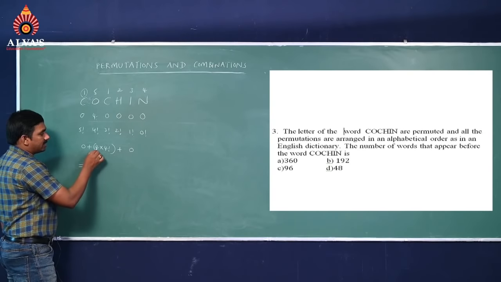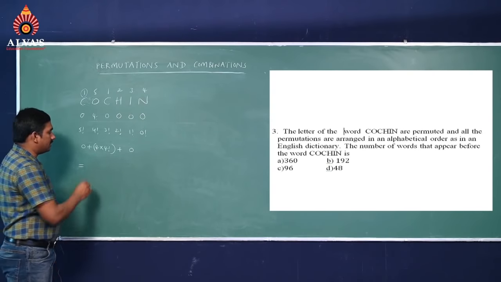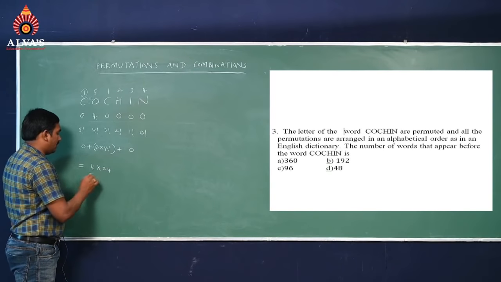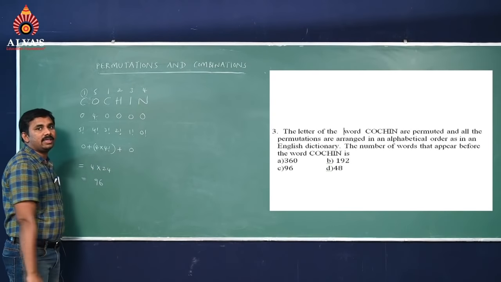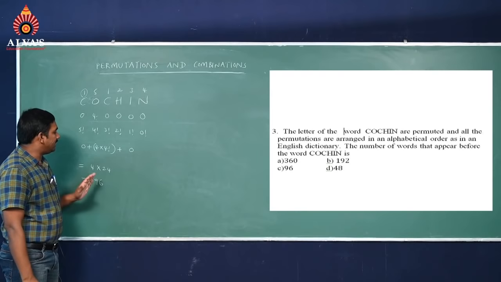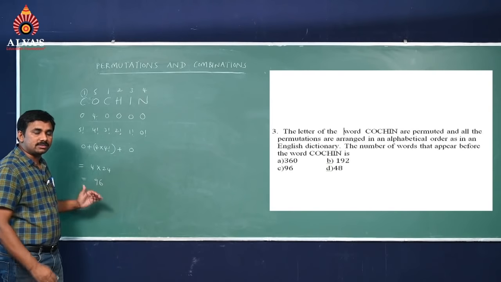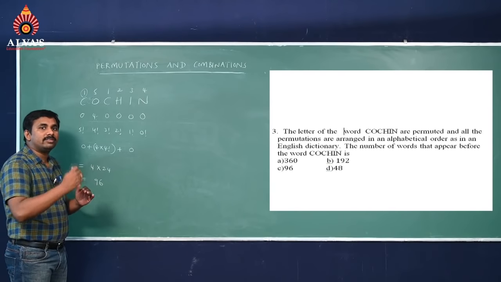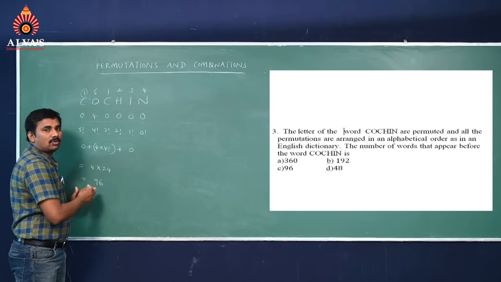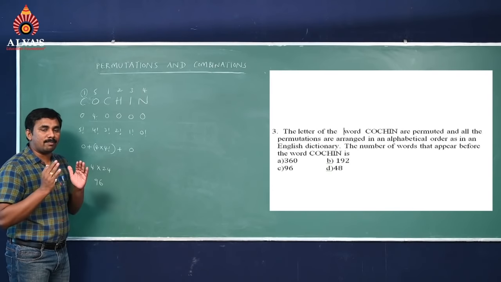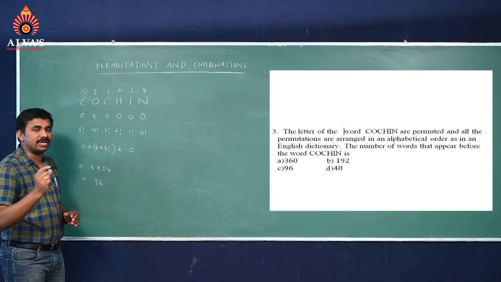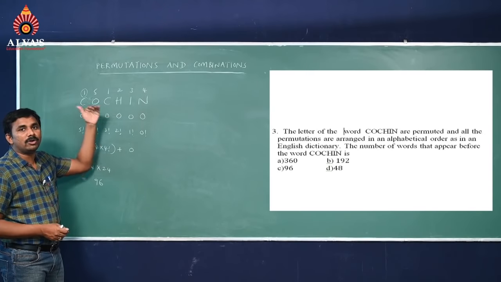So the final answer is 4 into 4 factorial, that is 4 into 24, it will become 96. That means it is the number of words that appear before the word Cochin. You have to remember this one properly. The number of words that appear in dictionary order before the word Cochin.